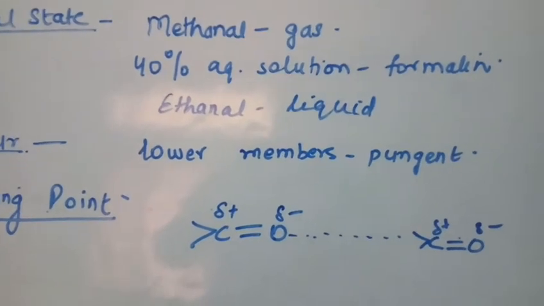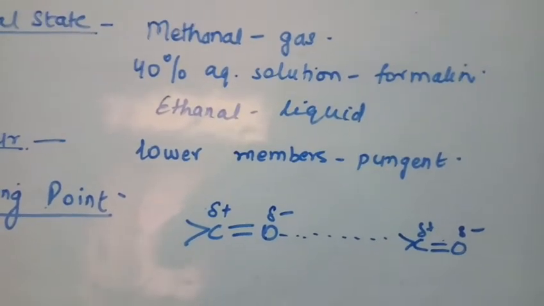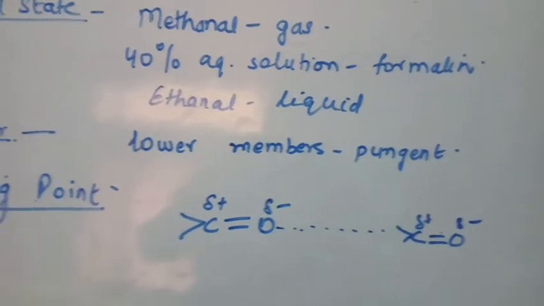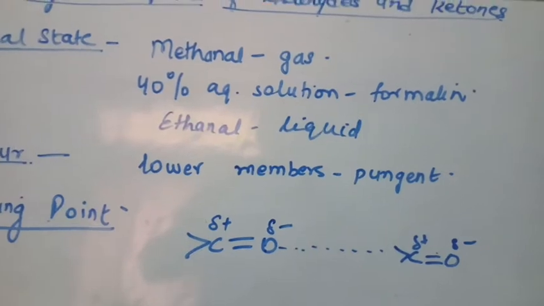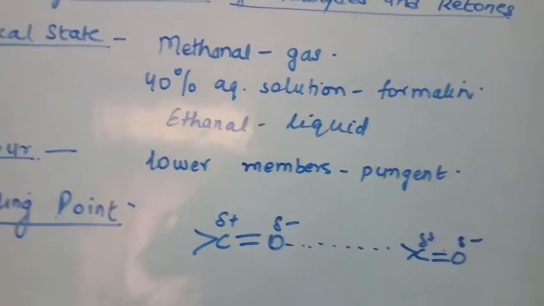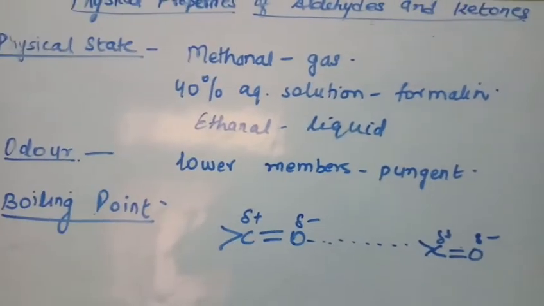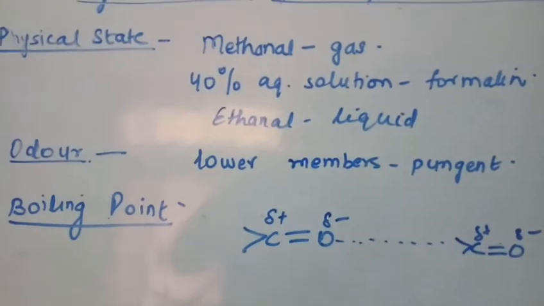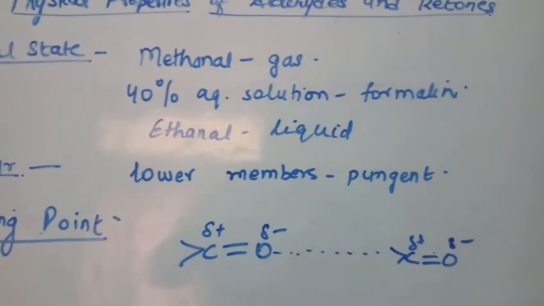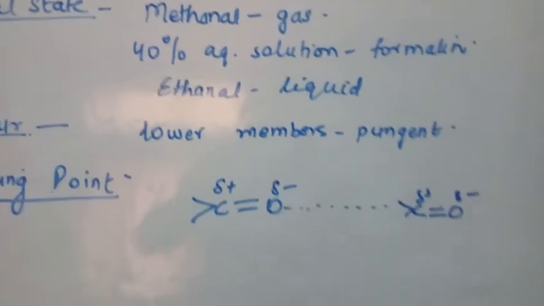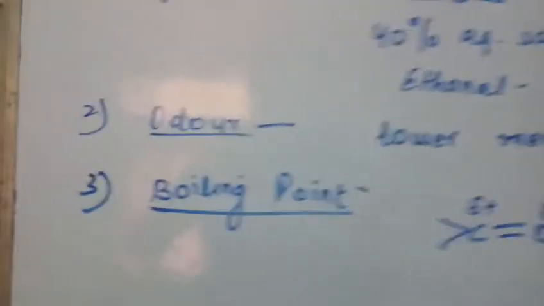Therefore the boiling point is lower than that of alcohol, but it is more than that of ether or corresponding alkanes, because the dipole-dipole interaction is lesser in ether or alkane. Understood? The higher boiling point of aldehydes and ketones as compared to ether and alkane is due to this dipole-dipole interaction.